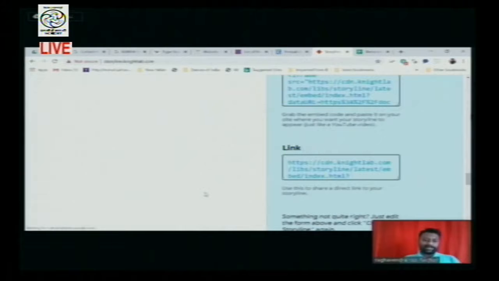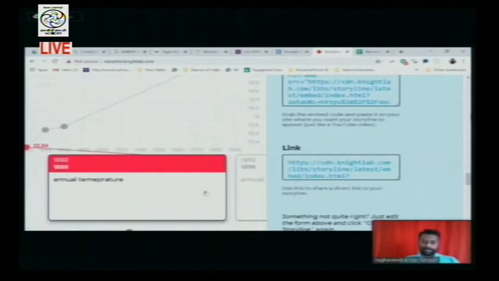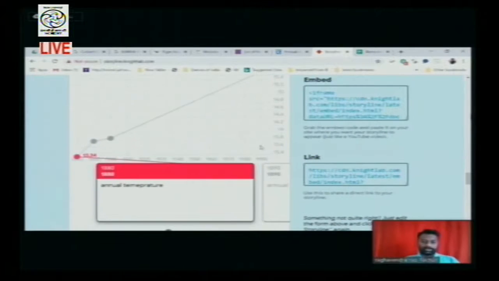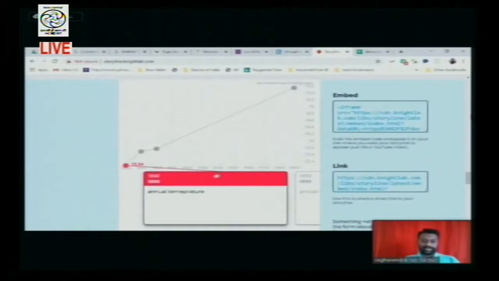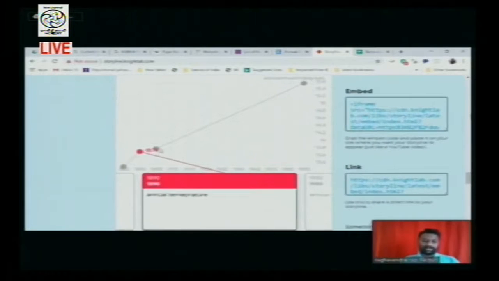Once it has been clicked, it is developing a storyline. Now you are able to see the 4 data which you have given. So this is the title and this is the text you have given for the first data. Click on the second data. So the related title and text will be there. And this is the next one, what we can see.